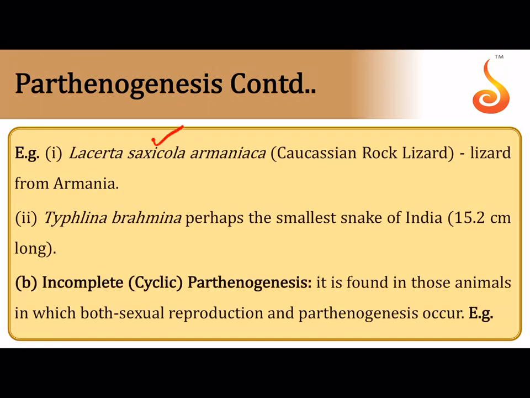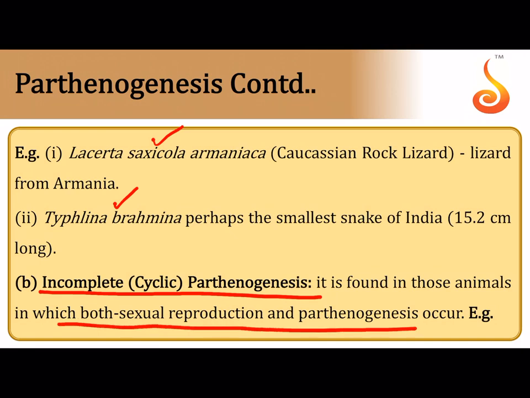This is seen in the case of the Caucasian lizard, that is Lacerta, as well as the blind snake, the smallest snake in India, that is Typhlina bramina. Then if you talk about incomplete or facultative parthenogenesis, it means within the life cycle of an organism, during some seasons the organism may reproduce by parthenogenesis, during other seasons it may reproduce by sexual reproduction. So it involves both sexual reproduction and parthenogenesis. This type of reproduction, where both parthenogenesis and sexual reproduction are involved, is referred to as incomplete or cyclic parthenogenesis.